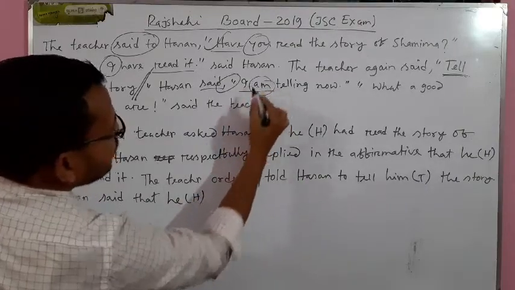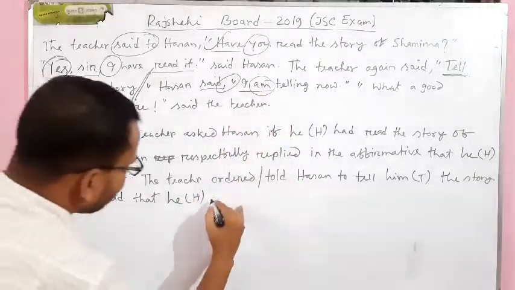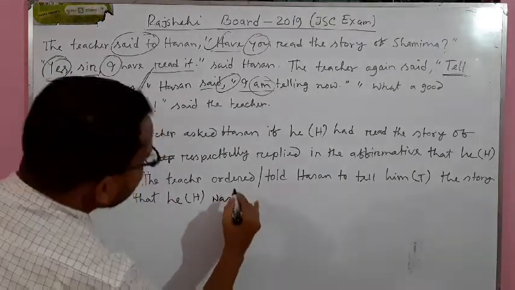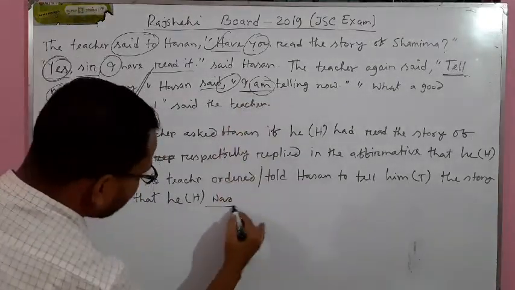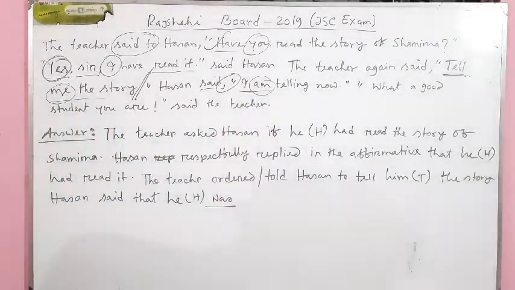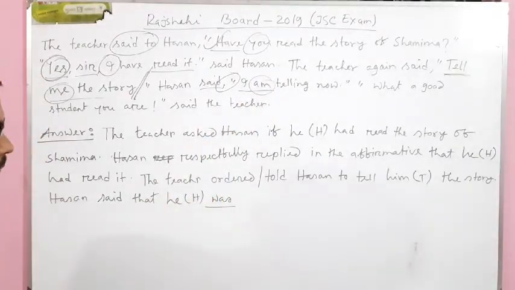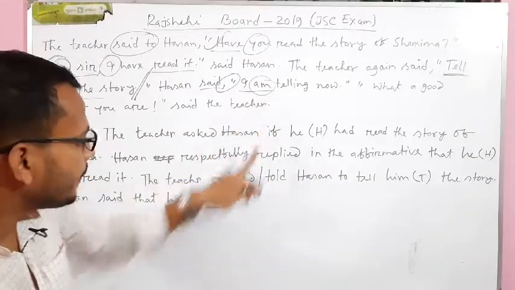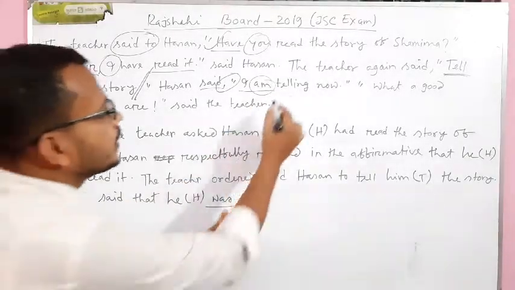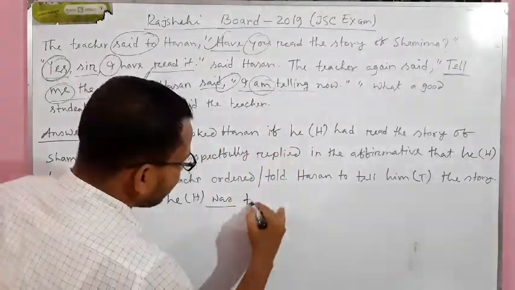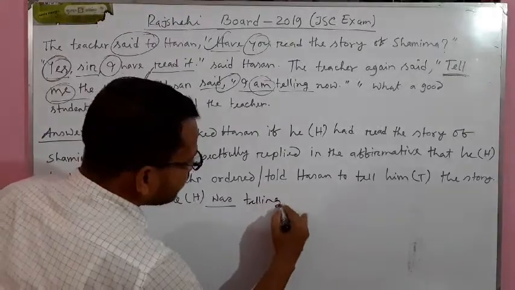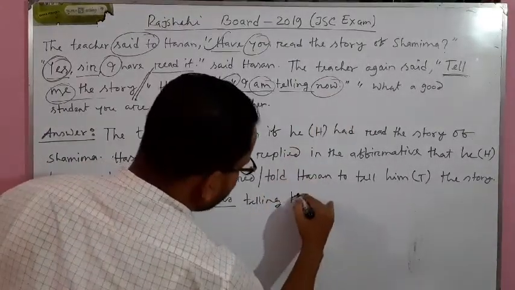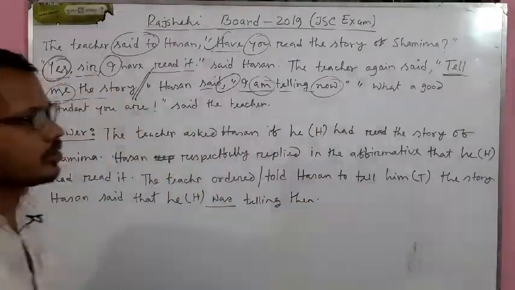I am, in case of am we will write he was. Present tense will turn into past tense. Okay. He was. In case of am we will write was. Telling will remain unchanged. Telling. Instead of now we have to write then. We all know this, the basic rule.